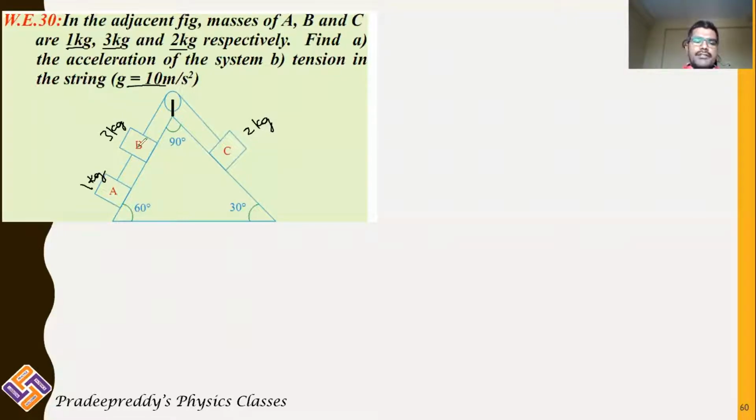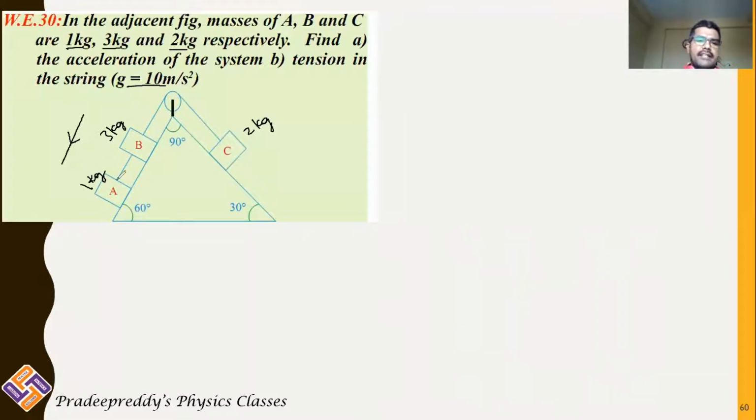And clearly it should be noted that 3 kg plus 1 kg is 4 kg. Left side it is 4 kg, right side it is 2 kg. So we are assuming, not fixing, we are assuming that A and B, as both masses they are greater, are pulled in downward direction because of acceleration due to gravity.